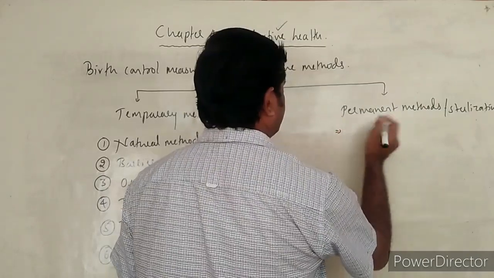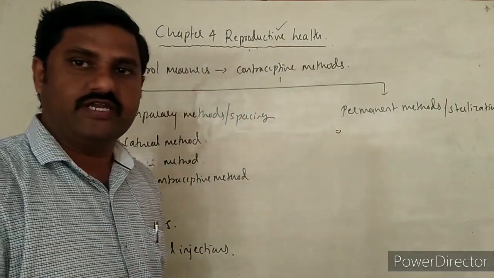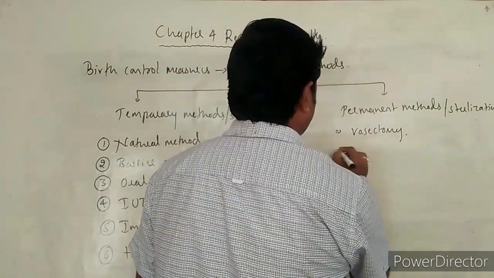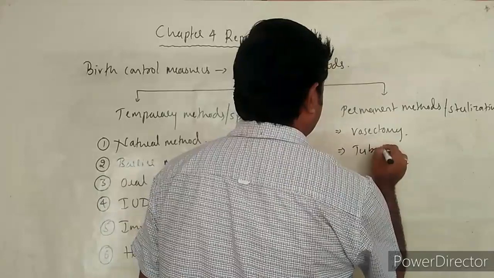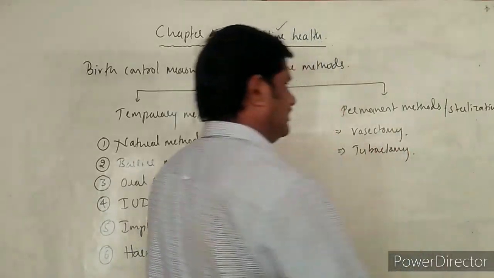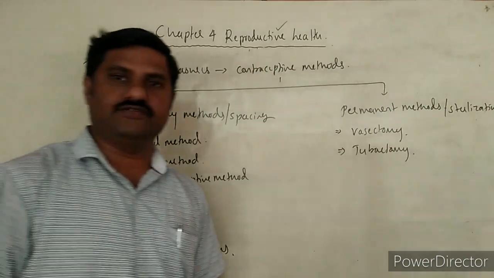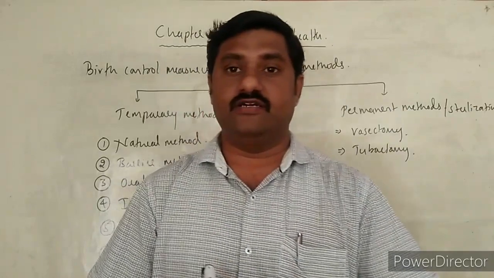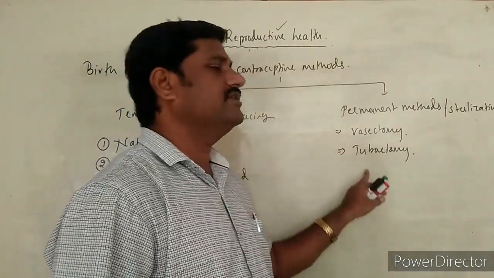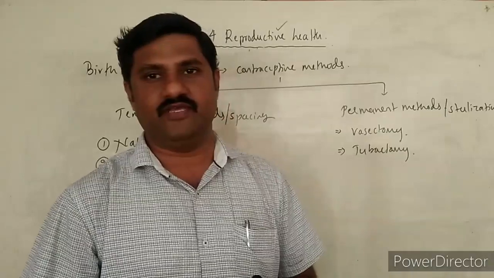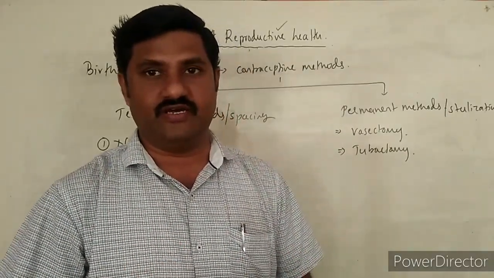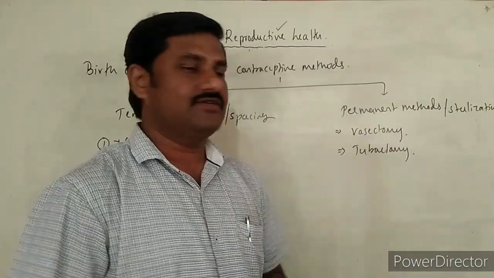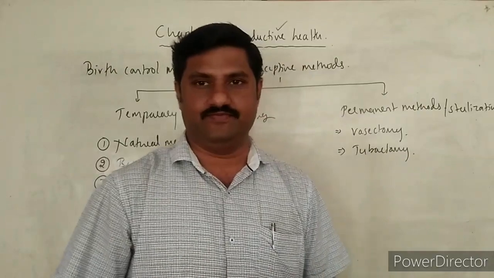And permanent methods are done in two ways. One is vasectomy, and the second one is tubectomy. So these are the sterilization methods. Sometimes the removal of the uterus as well as the entire testis itself is also done in case of animals, so as to tame them. Sometimes in human beings also it is done, but it is very rare. So these are permanent methods.